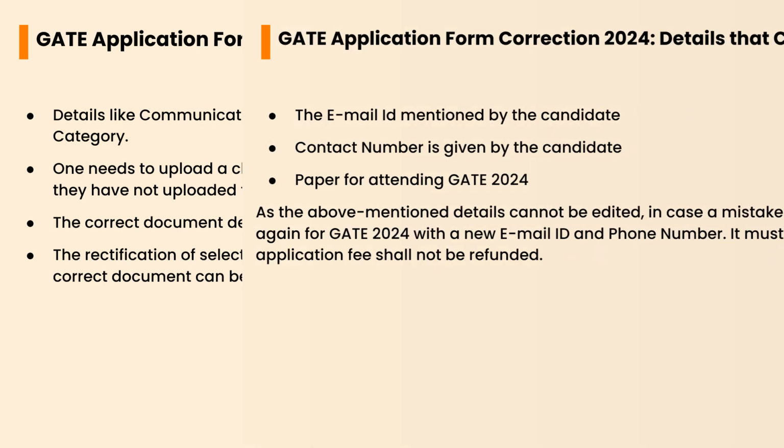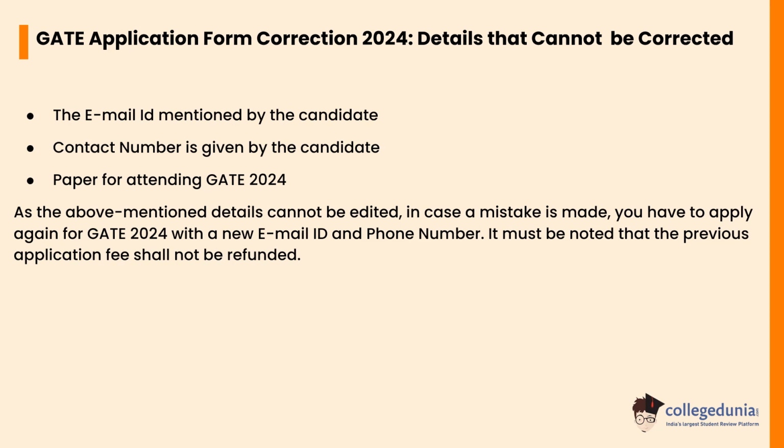Let's check what details cannot be corrected. The email ID mentioned by the candidate, the contact number given by the candidate, and the paper for attending GATE 2024. The above mentioned details cannot be edited. In case a mistake is made, you have to apply again for GATE 2024 with a new email ID and phone number. It must be noted that the previous application fee shall not be refunded.